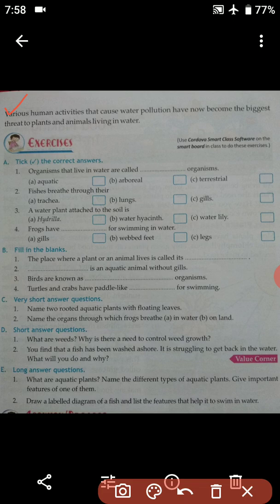Because of that, plants and animals are becoming extinct, that means they are vanishing from the water. So we have to control our activities so that we do not produce any water pollution. If there is no water pollution, then the plants and animals will live longer.